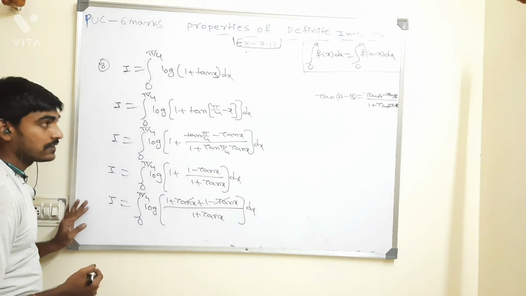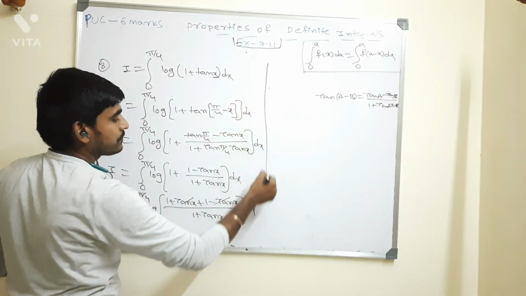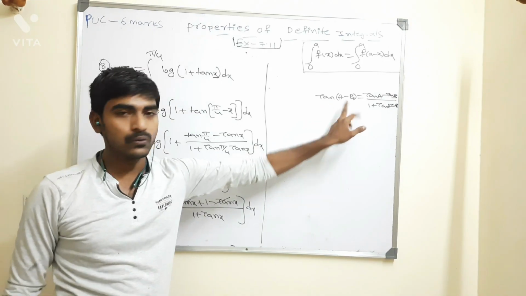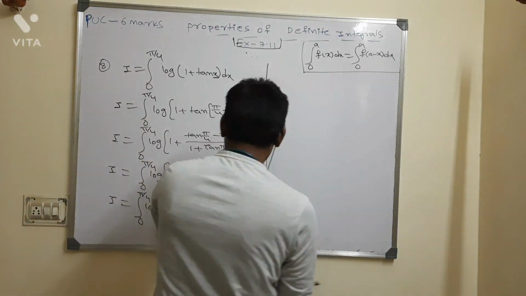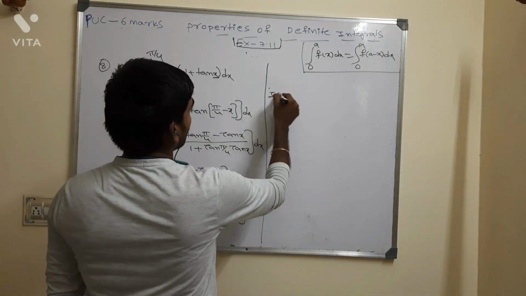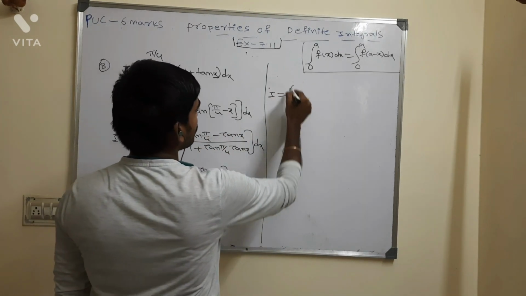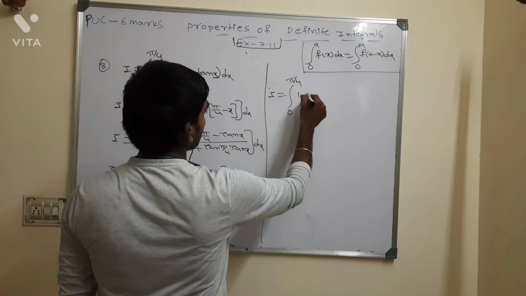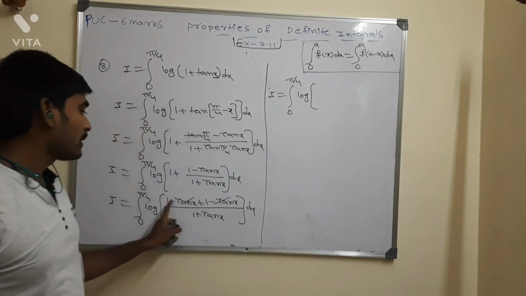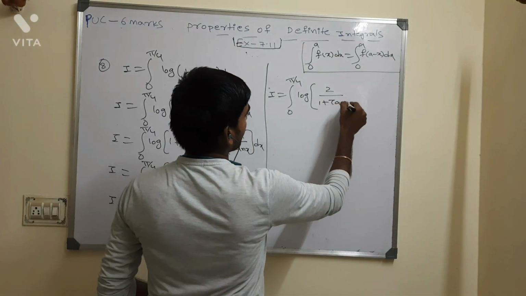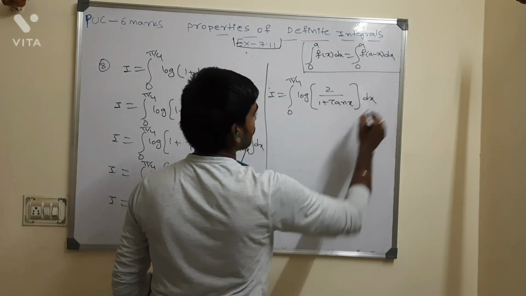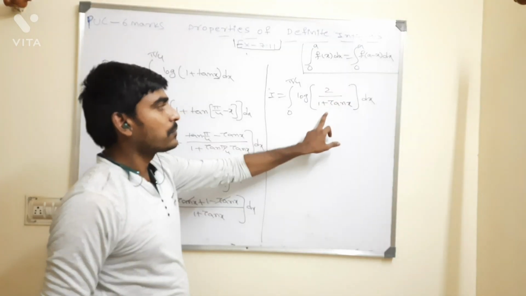Further continuation. So I is equal to the integral from 0 to pi by 4 of log of 2 divided by 1 plus tan x, whole dx. What formula do I have here?